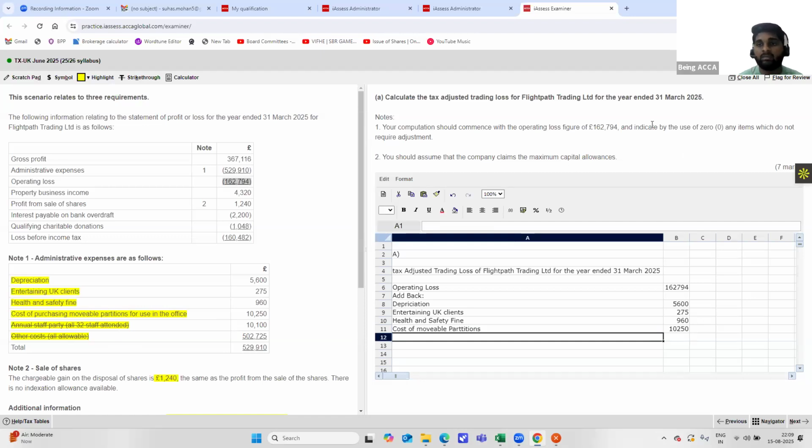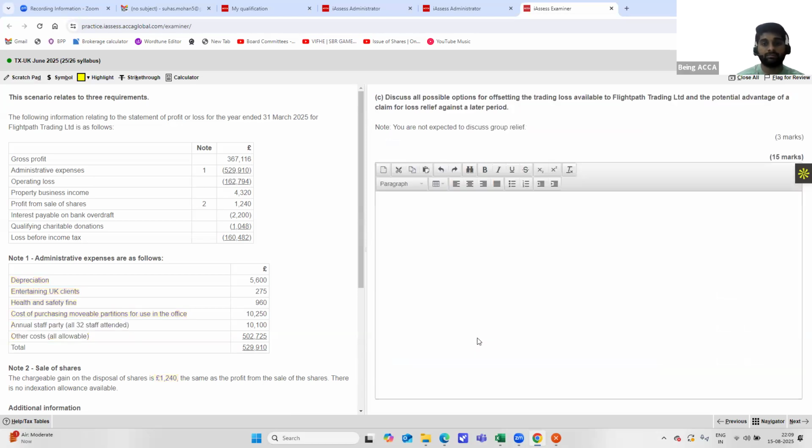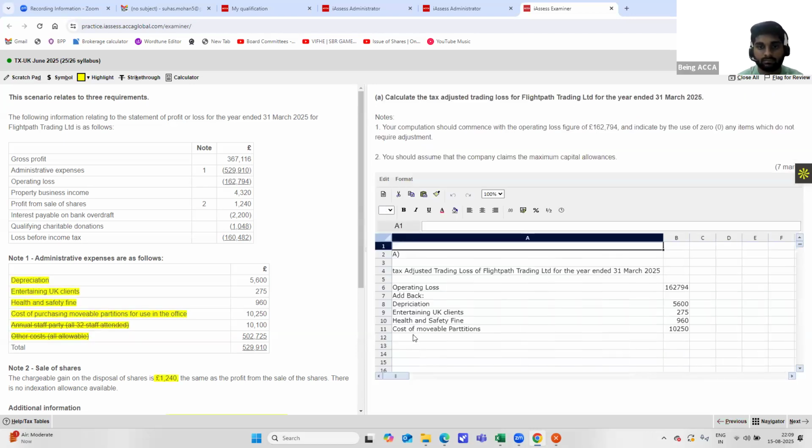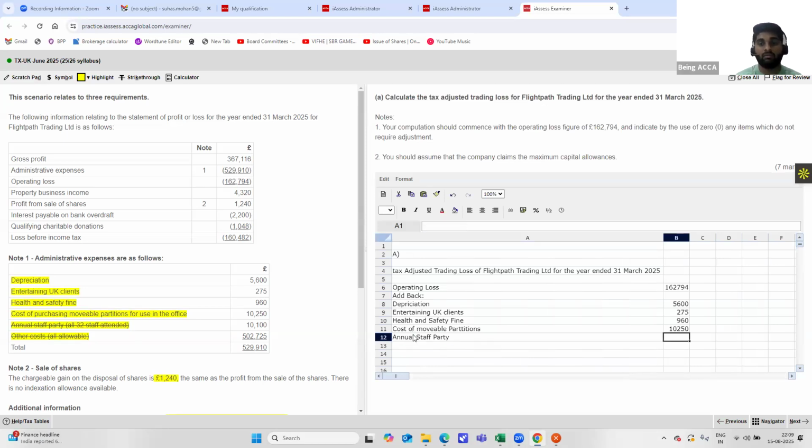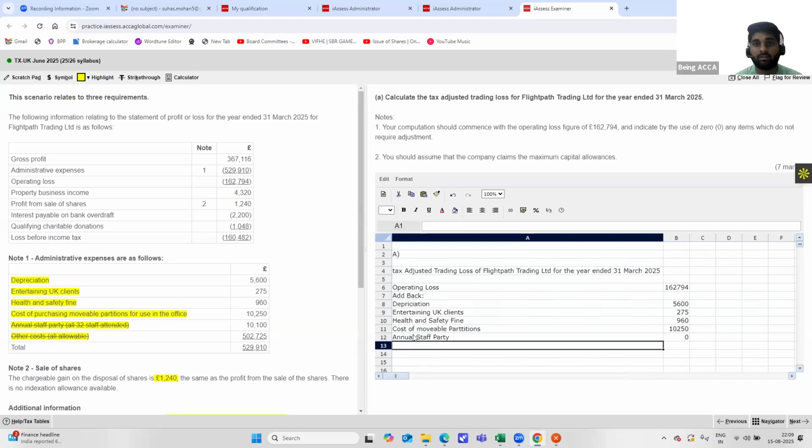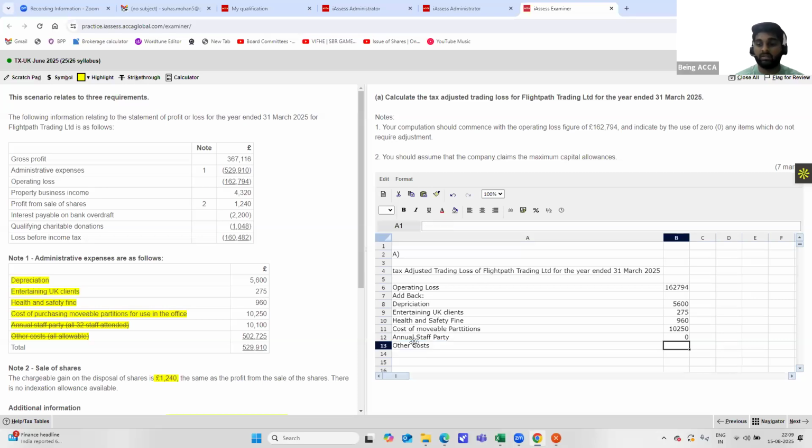Now they said indicate by use of zero any items which do not require adjustment. So because of that, we have something known as annual staff party. Annual staff party is an allowable expenditure, so it would be zero. Okay, and the other costs are all allowable. So that is also not required, which do not require adjustment since they have told that other costs can be shown as zero. All right, with this, we have covered everything relating to the administrative expenses.